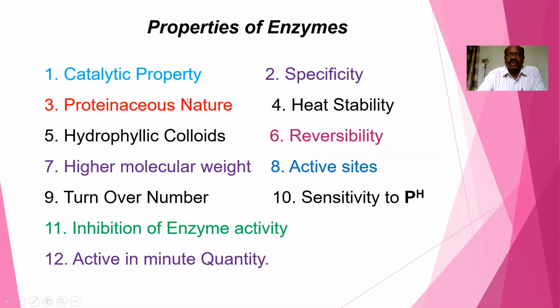Properties of enzymes: enzymes exhibit so many properties, that is catalytic property, specificity, proteinaceous nature, heat stability, hydrophilic colloids, reversibility, higher molecular weight, active sites, turnover number, sensitivity to hydrogen ion concentration, that is pH, inhibition of enzyme activity, and activity in minute quantity.